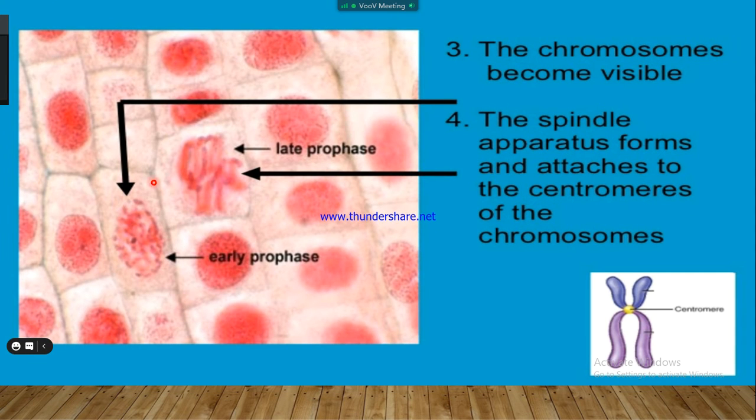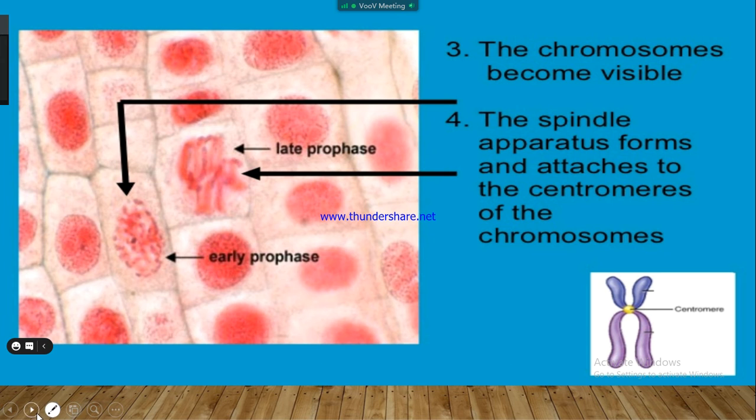This is early prophase, in which the nucleolus starts disappearing and the nuclear membrane breaks down. This is late prophase, in which the chromosomes are visible. The spindle apparatus forms and attaches to the centromere of the chromosomes.